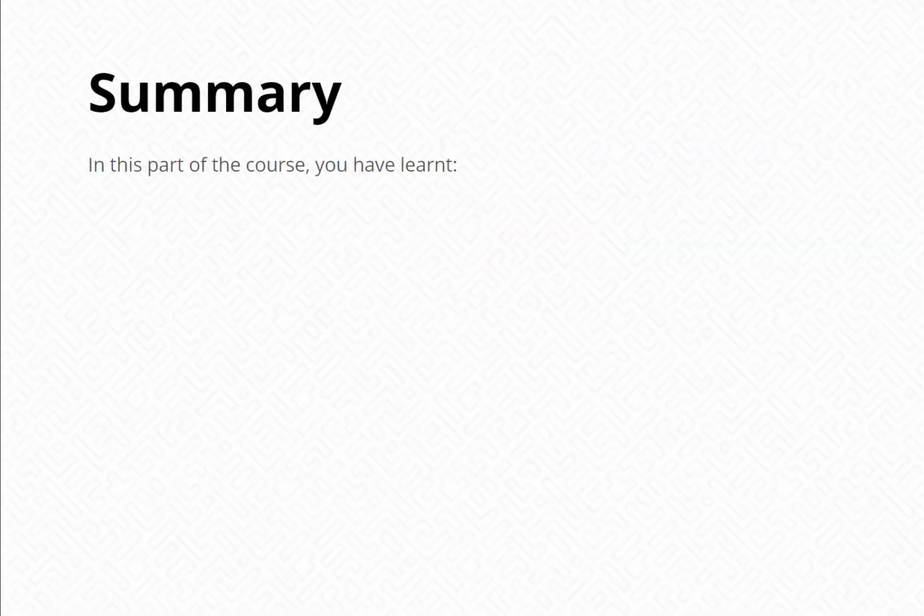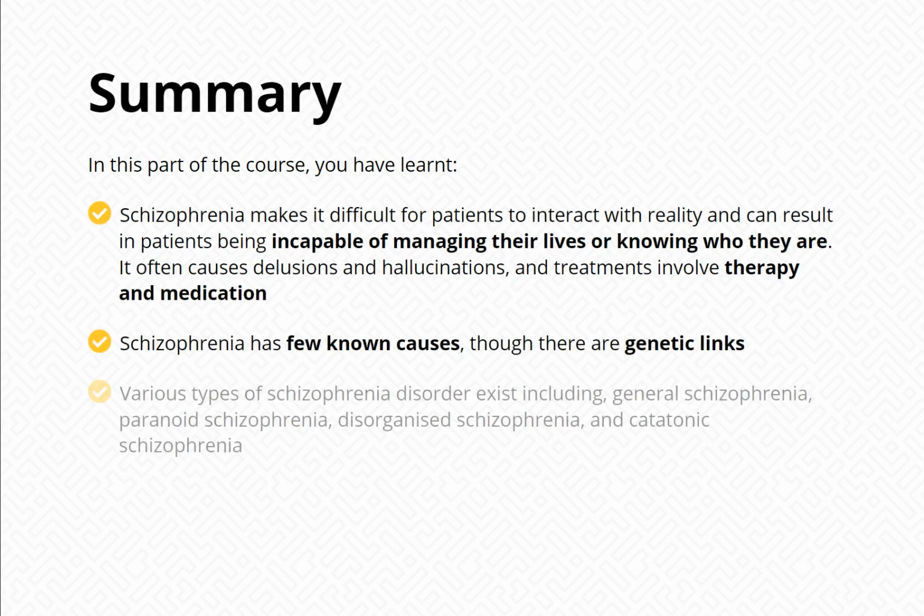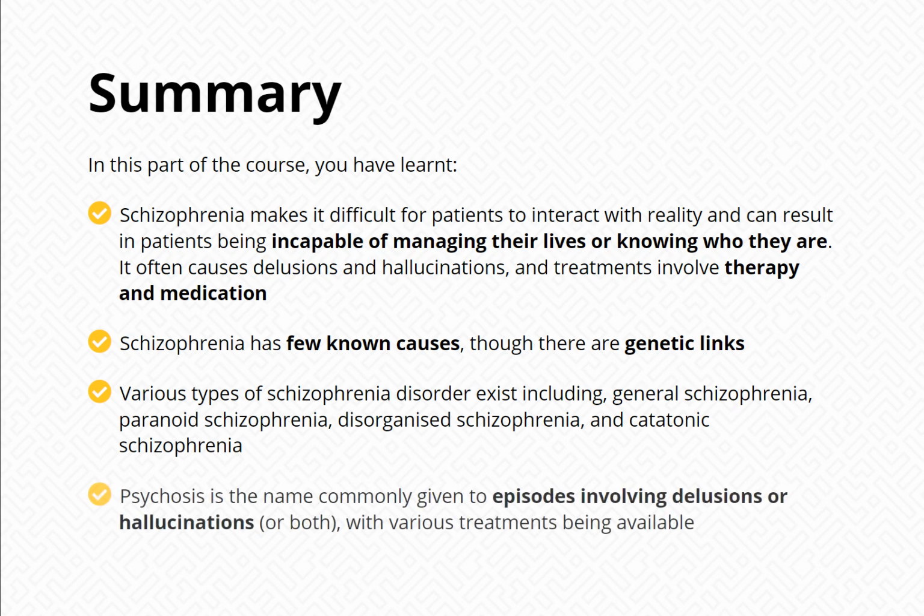Summary. In this part of the course, you have learned: schizophrenia makes it difficult for patients to interact with reality and can result in patients being incapable of managing their lives or knowing who they are. It often causes delusions and hallucinations, and treatments involve therapy and medication.